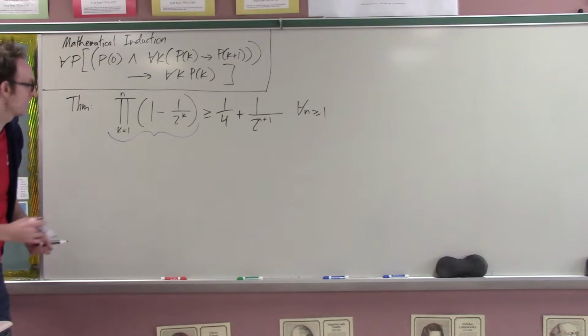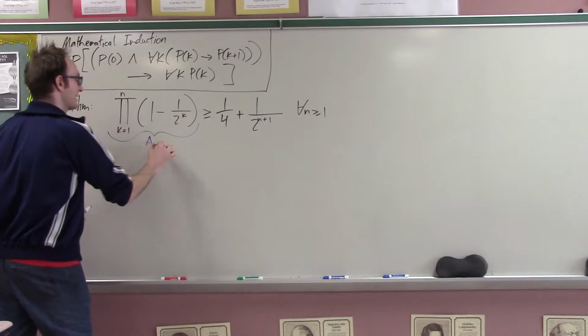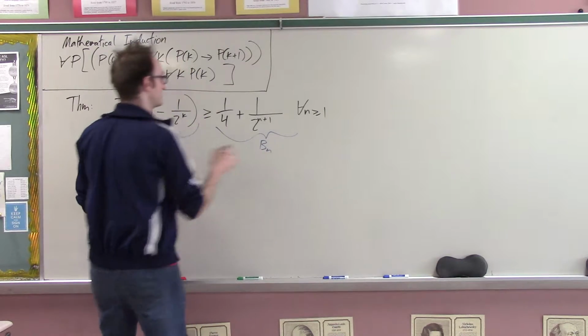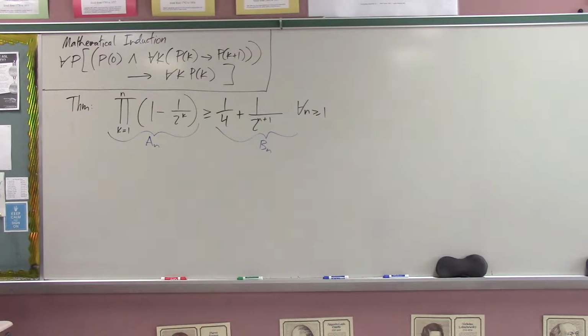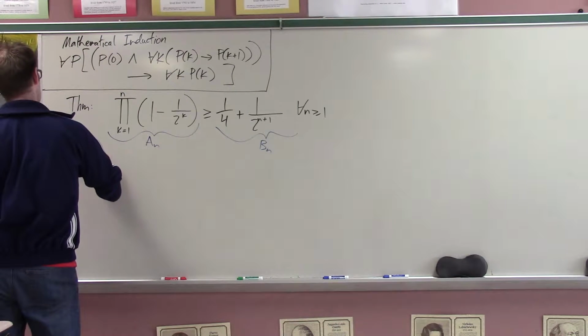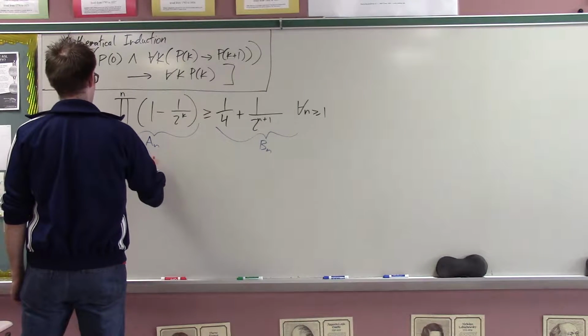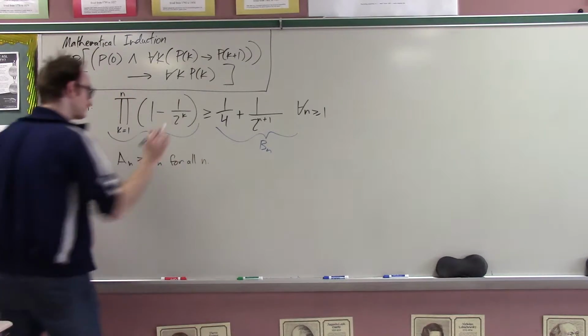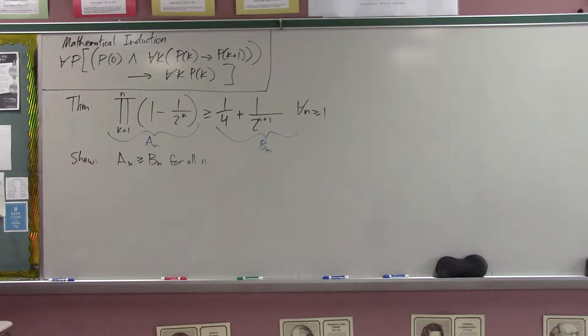Once upon a time, we nicknamed the left-hand side of this expression a sub n, and we nicknamed the right-hand side of the expression b sub n. This is just provided for ease of reference, and what we really need to show is that a sub n is greater than or equal to b sub n for all n. Okay, how? Well, by induction.